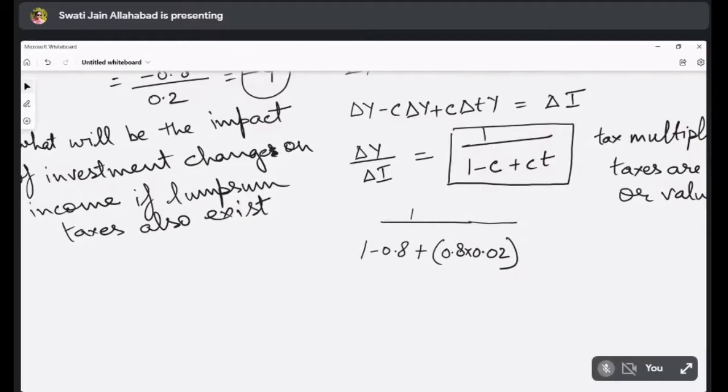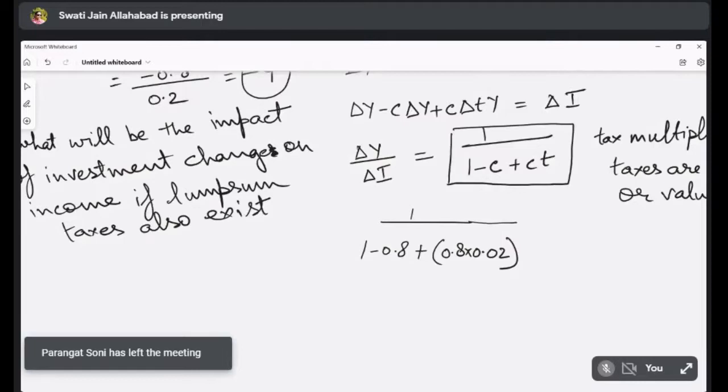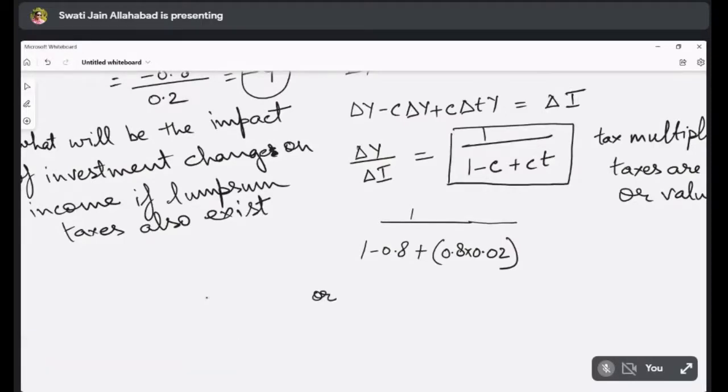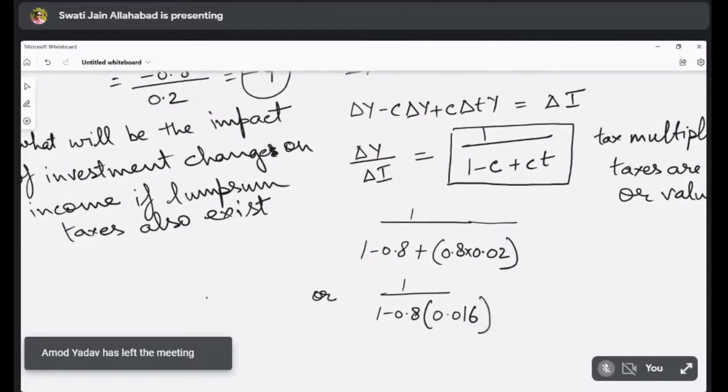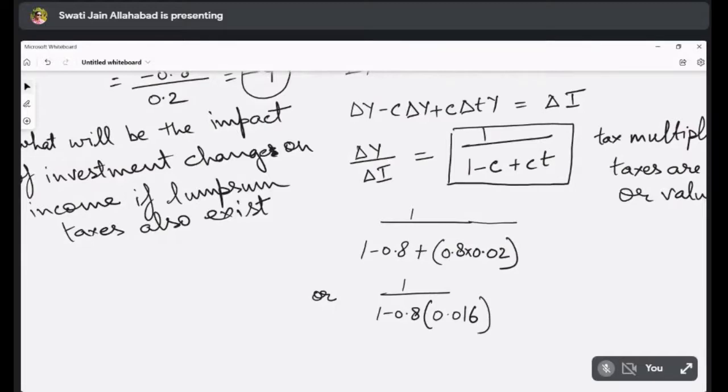So 0.8 multiplied by 0.02, that will be 0.016. So now it is 1 upon 1 minus 0.8 plus 0.016.